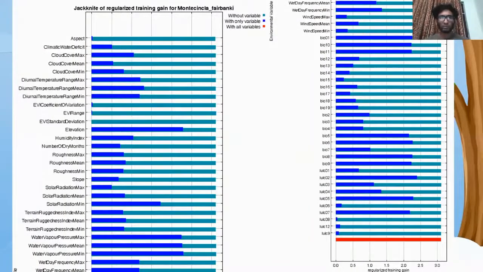So we now will start doing the species distribution modeling. For that, we have to select the variables. I used 62 variables for jackknifing, essentially removing and checking if it has any gain for the model. This is fairly complex to explain in a short period of time, so I'll just go ahead with the explanations.